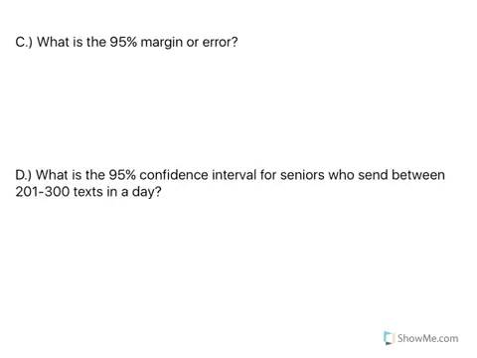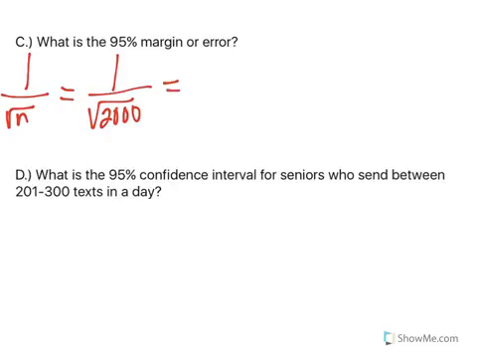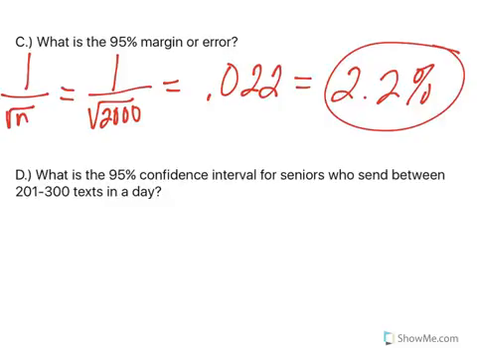Letter C, what is the 95% margin of error? Remember that to find the 95% margin of error, we're going to take 1 divided by the square root of the sample size. So I have 1 divided by the square root of 2,000. Depending on your calculator, you might have to take the square root of 2,000 first and then take 1 divided by that answer. Some calculators will let you type that all at the same time. As a decimal, we're going to get 0.022, and I'm going to go ahead and change that to a percent. So our margin of error is 2.2%. We can go either way.